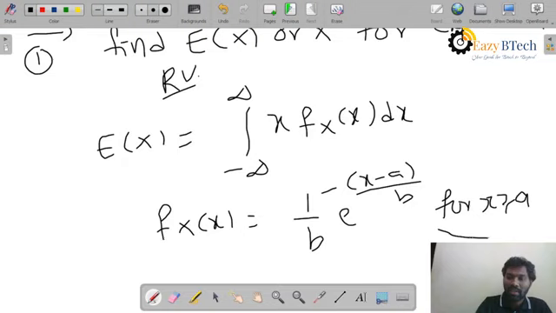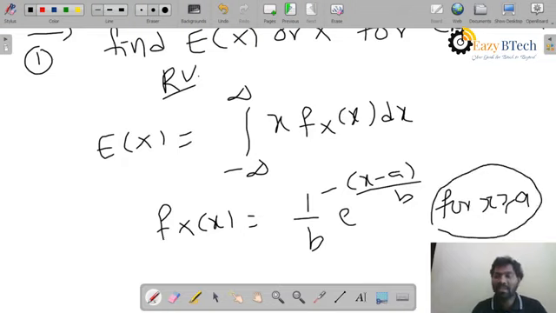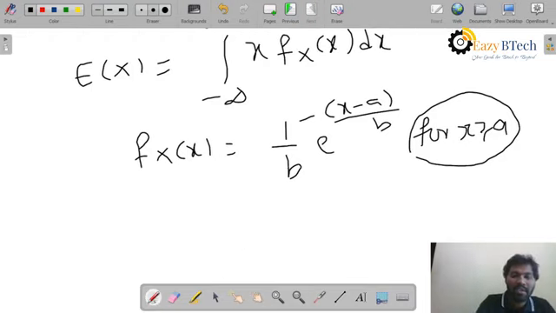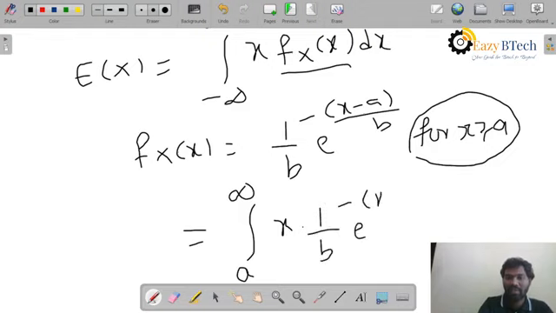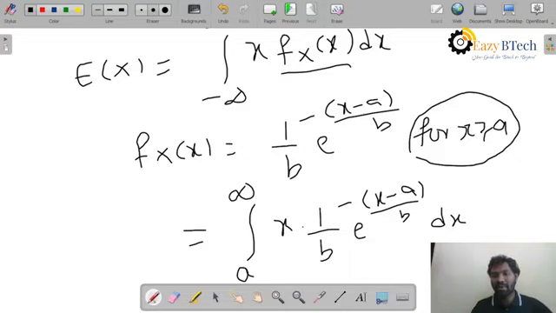Now see, this condition gives you the limits of the expectation. As the value of x starts from a, the limits are a to infinity, and into x, substituting your density function, that becomes 1 by b e power minus (x minus a) divided by b into dx.